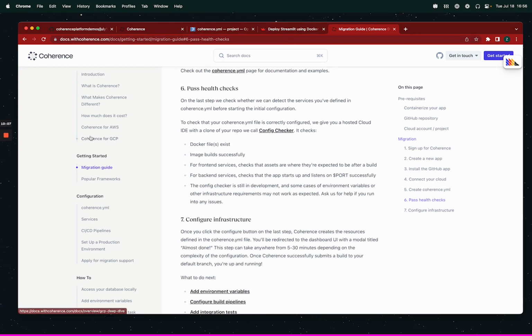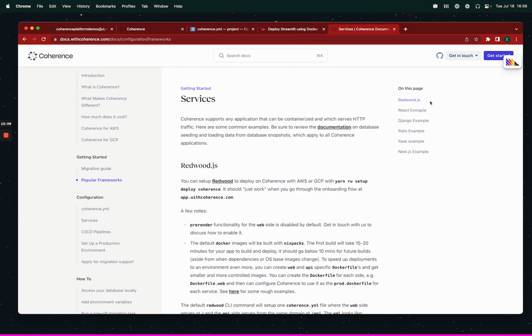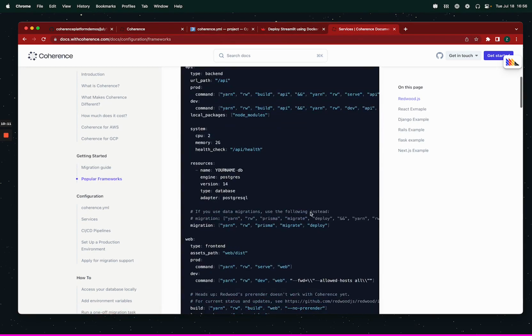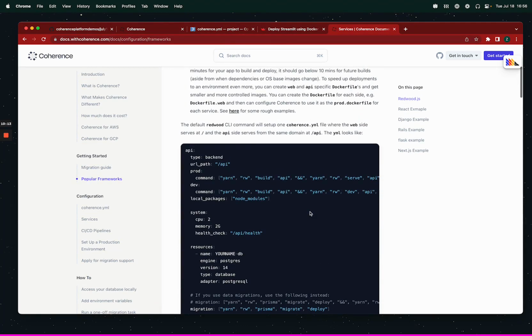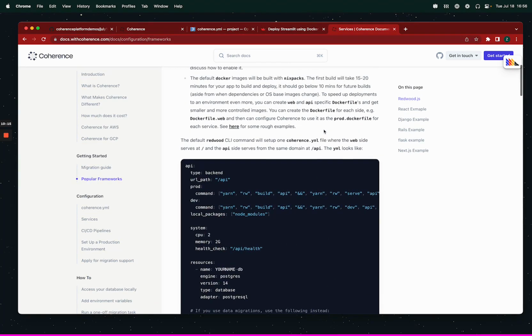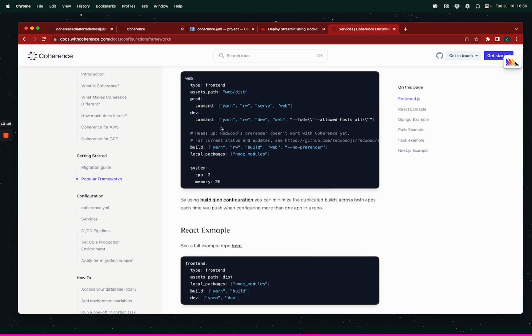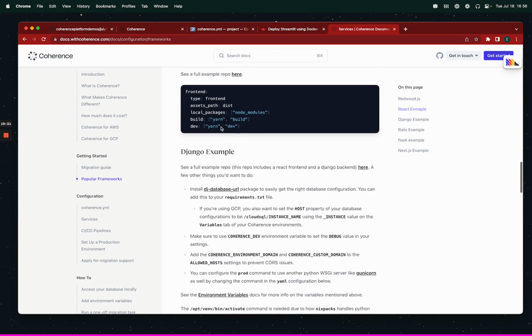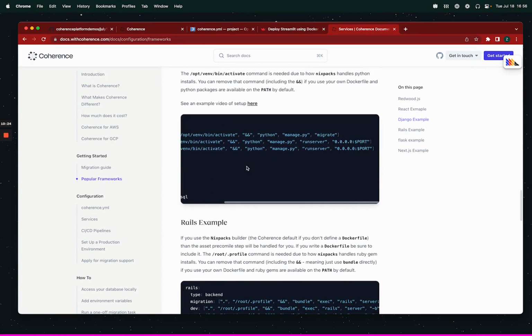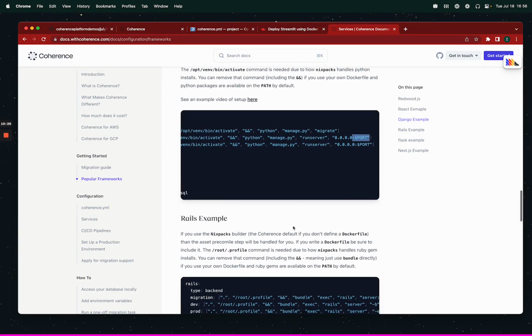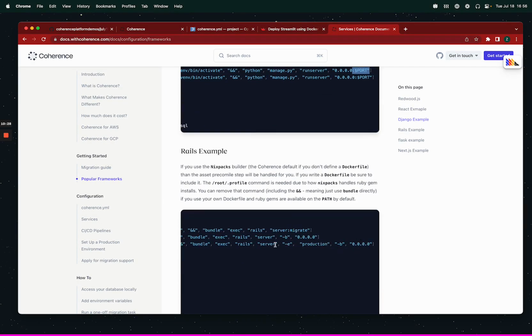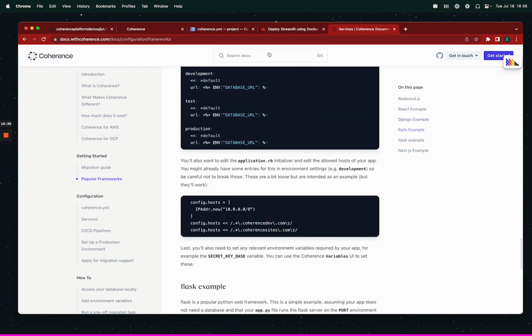In most of the other starters, in popular frameworks, we do something similar in our examples. Redwood listens to the port by default. So that's all Redwood, $PORT. Rails listens to the port by default. Anyway, that's the idea.